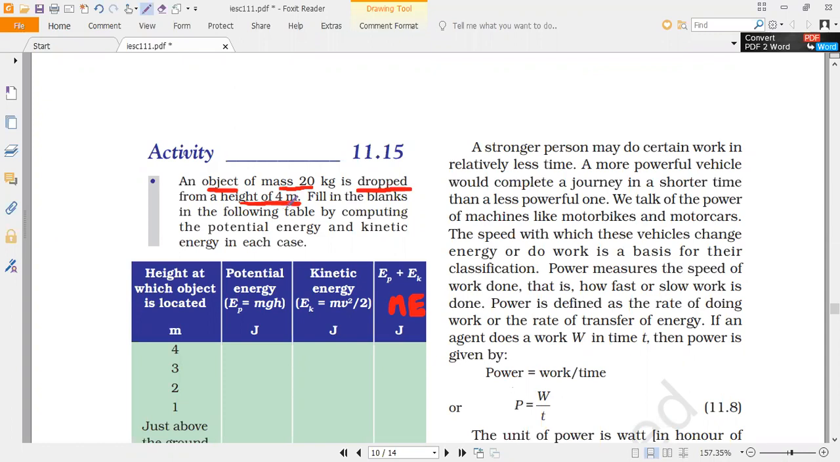Nobody. Height of how much? 4 meters, sir. 4 meters. Now, fill in the blanks in the following table by computing the potential energy and kinetic energy in each case. So, shall we start? If you are okay, then we'll proceed.